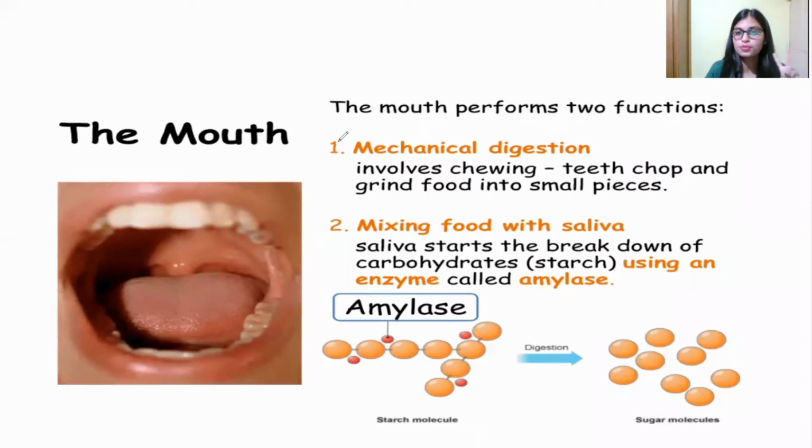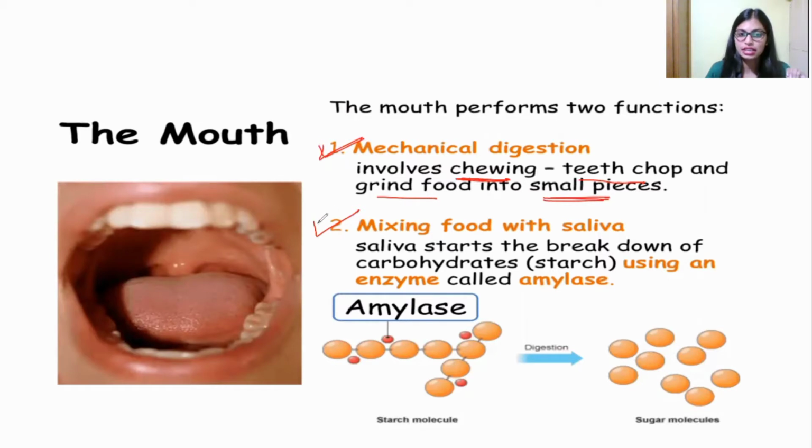The mouth performs two functions: mechanical digestion and mixing food with saliva. Mechanical digestion involves chewing. We chew food using the teeth. The teeth chop and grind food into small pieces. The complex food which we have taken in has to be converted into small pieces, and that happens in mechanical digestion.